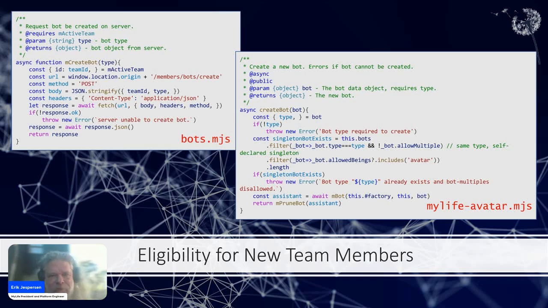So on the page, we created some HTML last time that would allow a diary bot to be displayed. And so this is turning it on and asking the server to create the bot from the MyLife avatar.